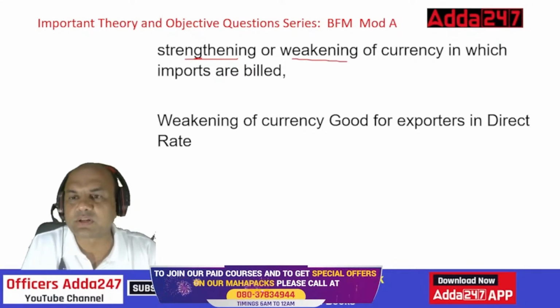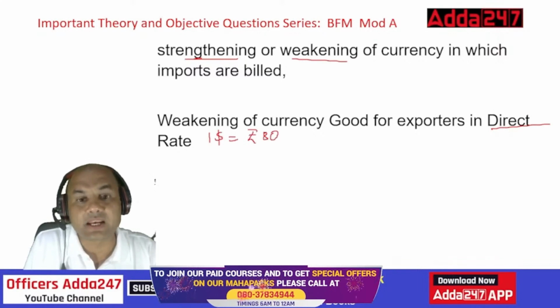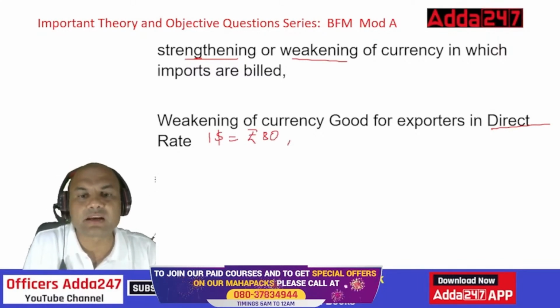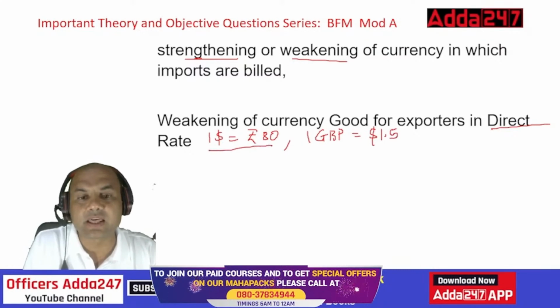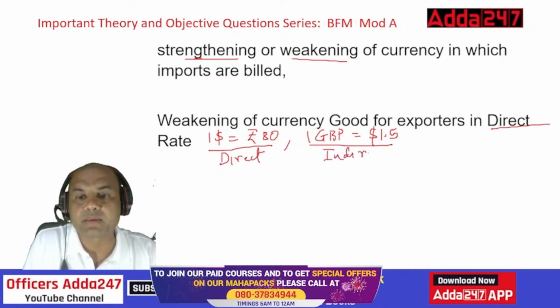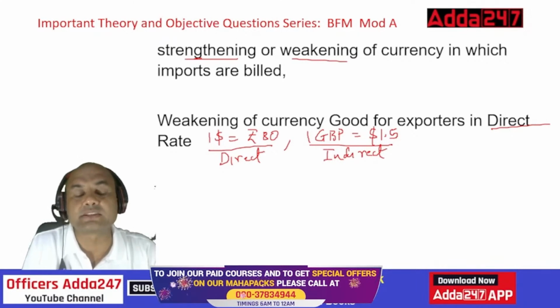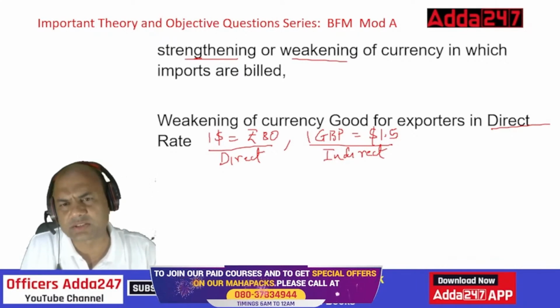What is direct rate firstly? Direct rate means $1 equals rupees 80. This is direct rate. What is indirect rate then? Indirect rate is given in terms of GBP. 1 GBP equals $1.5. Here the dollar is fluctuating in indirect, and this is direct. In India we follow the direct rate system, and in GBP they follow the indirect rate system. Okay. Now the days are not far off when we Indians will go for the indirect rate system because the dollar is falling down. It will fall down in some years to come.